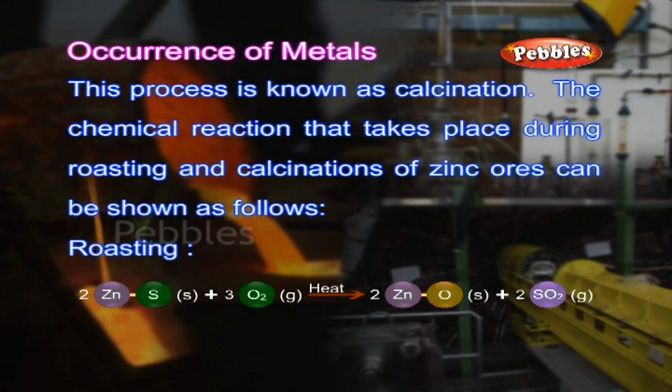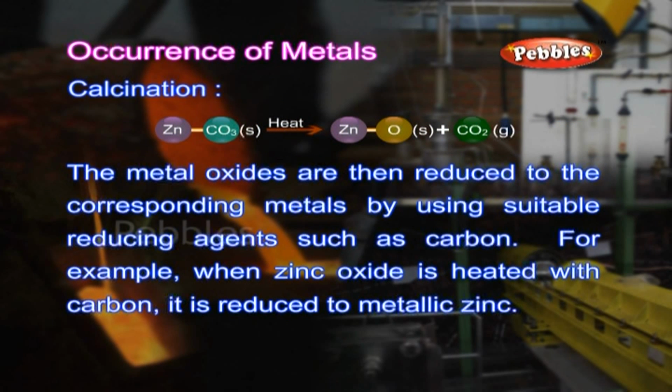Roasting: 2ZnS(s) + 3O2(g) on heating gives 2ZnO(s) + 2SO2(g). Calcination: ZnCO3(s) on heating gives ZnO(s) + CO2(g).